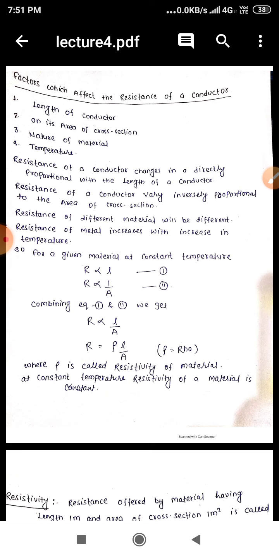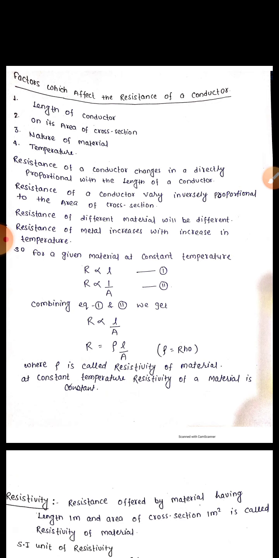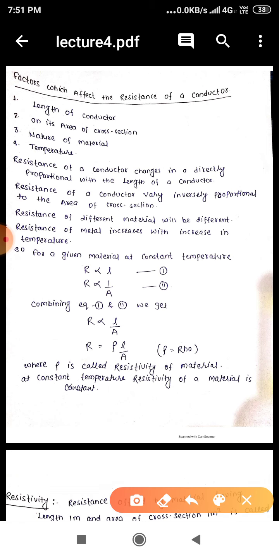So we see that the resistance of a conductor depends on the length of the conductor, and it depends on its area of cross section, that means the thickness of the conductor. It depends on the nature of the material and the temperature of the environment.